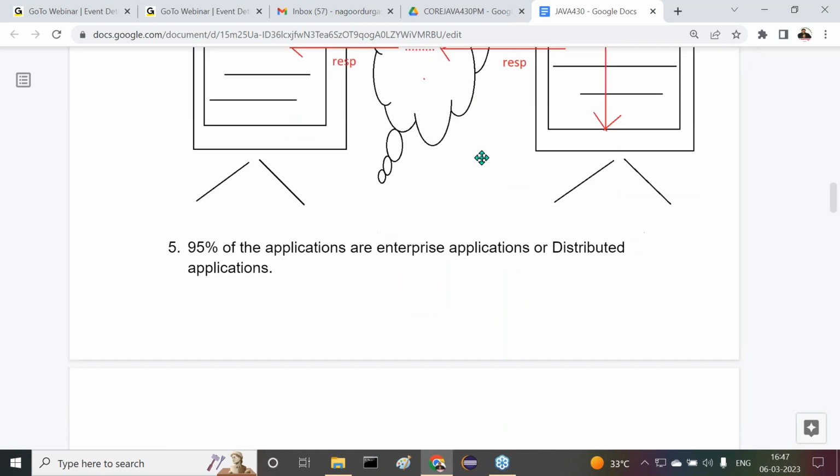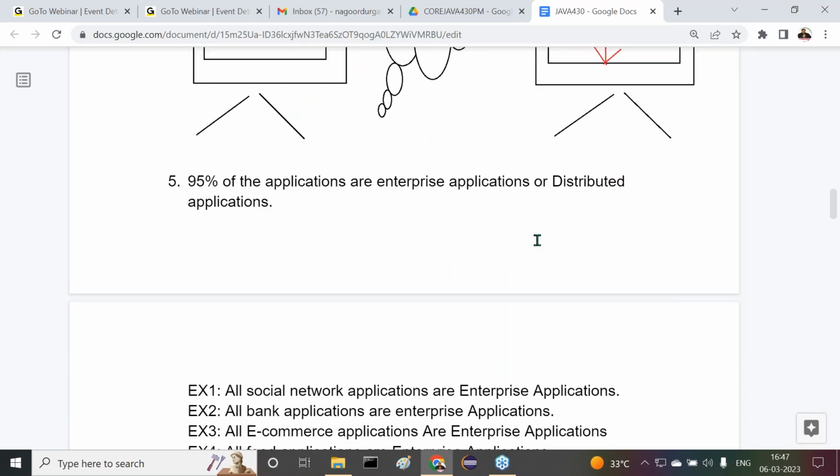Next one is how many applications are distributed applications or enterprise applications? How many applications are like that?